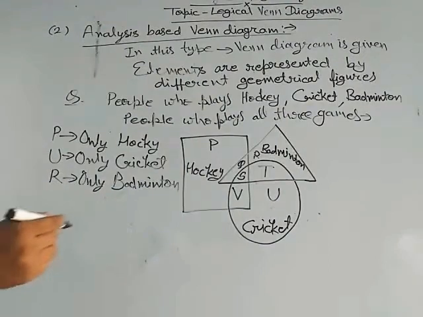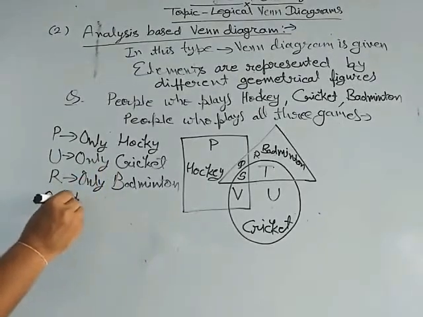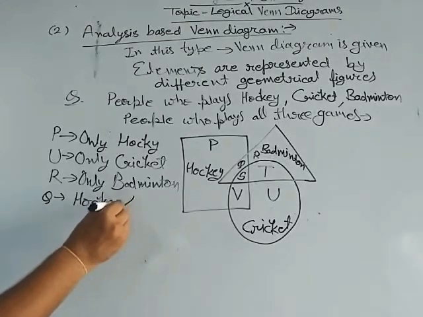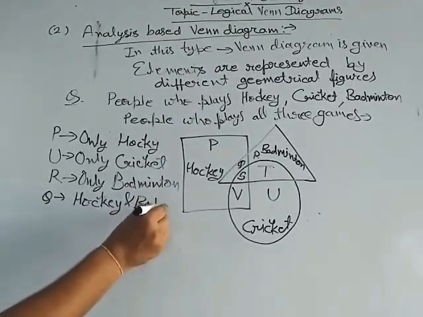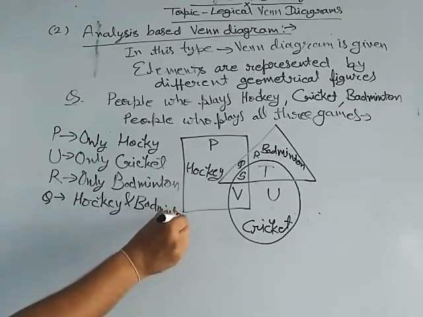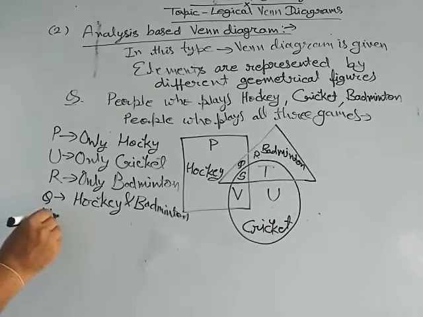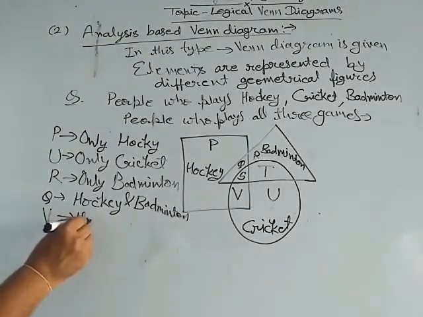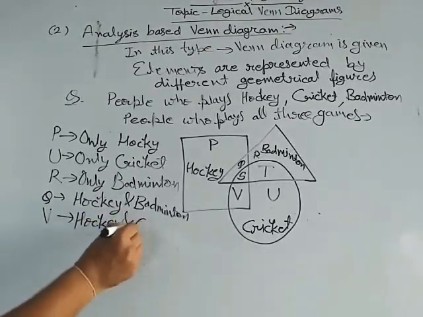Now slot Q, the people who play hockey and badminton. In slot V, the people who play hockey and cricket.